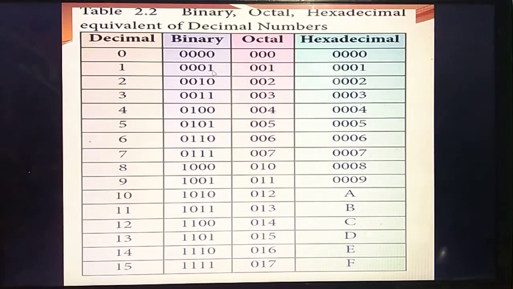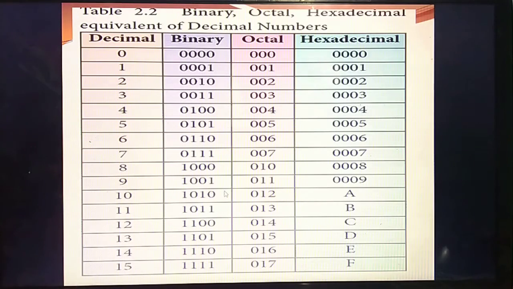One time 0 1, 0 1, 0 1, 0 1, 0 1, 0 1. Likewise, then two 0s, two 1s: 2 0s, 2 1s. Next, 4 0s, 4 1s. Then 8 0s, 8 1s.